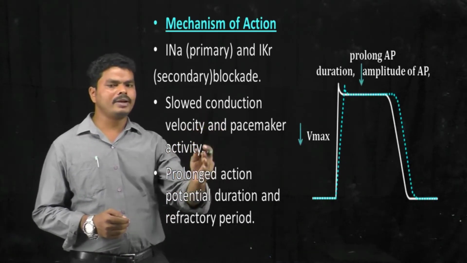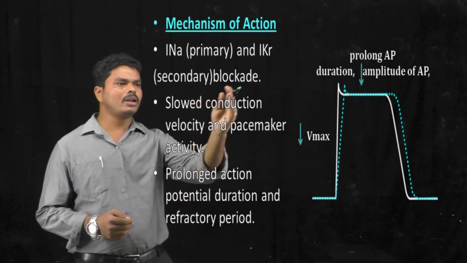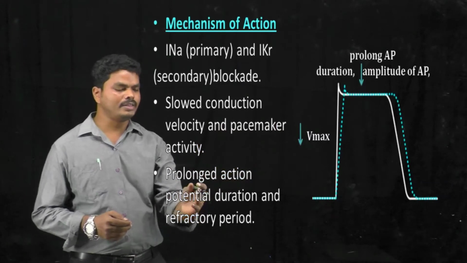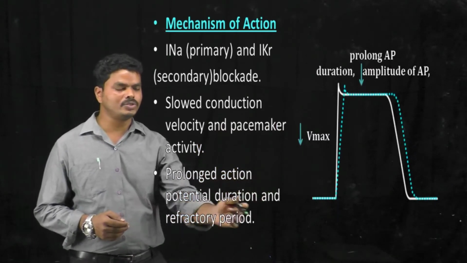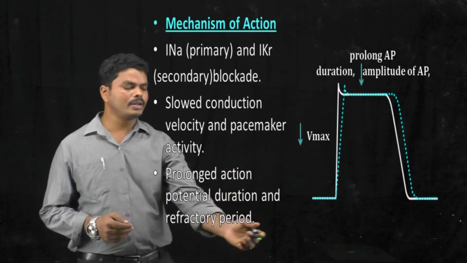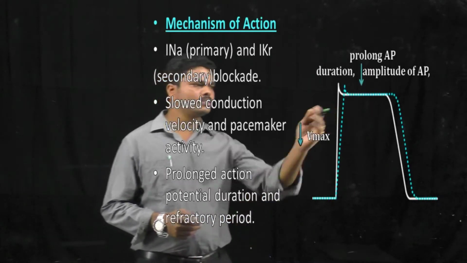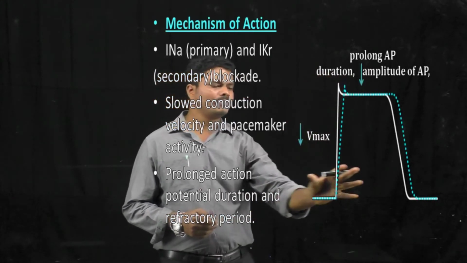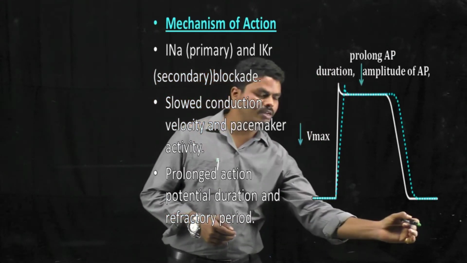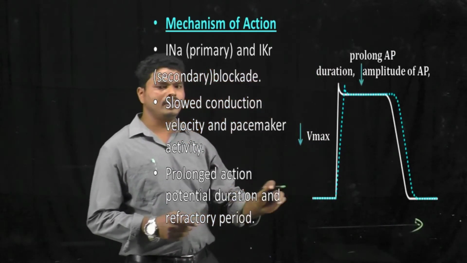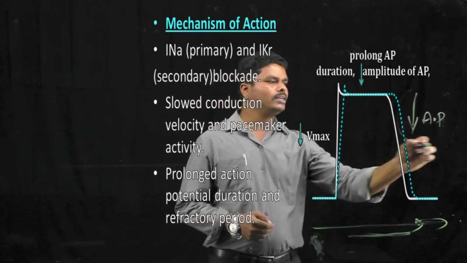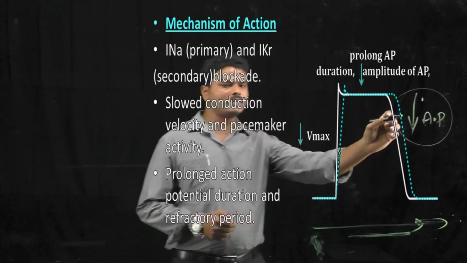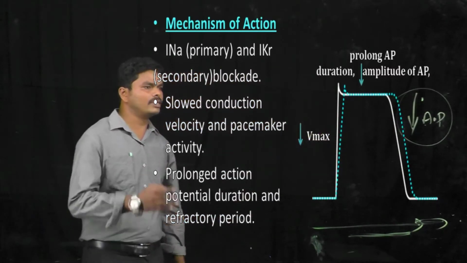So procainamide, by blocking the sodium channel and potassium channel, can decrease the pacemaker activity, and thereby it prolongs the action potential duration and refractory period. When you see this image, it prolongs the duration of the action potential, so that means the duration of the action potential is increased. It can also decrease the amplitude of the action potential, so the amplitude will be decreased in case of procainamide.